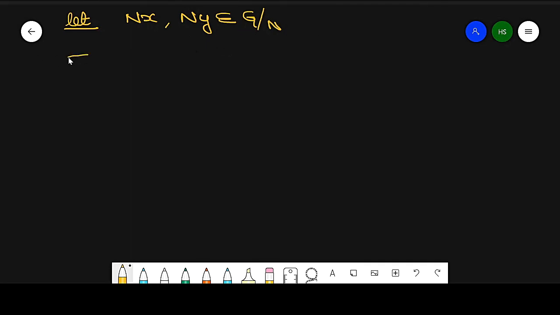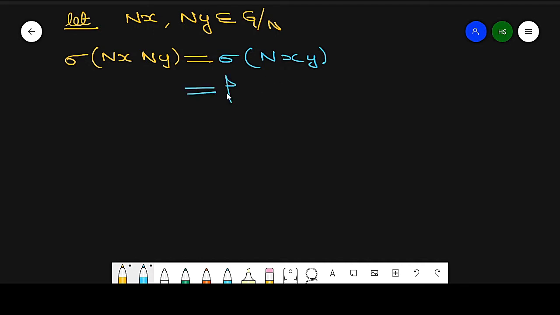Now sigma of nxny, this value is equal to this value. By using the property sigma of nxy, and now using the definition, this will become f of xy.